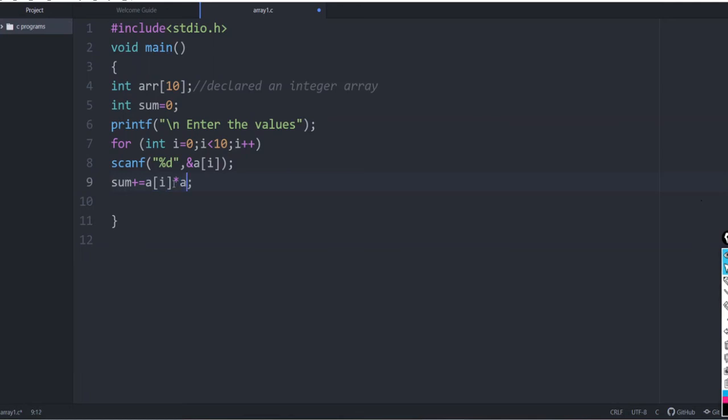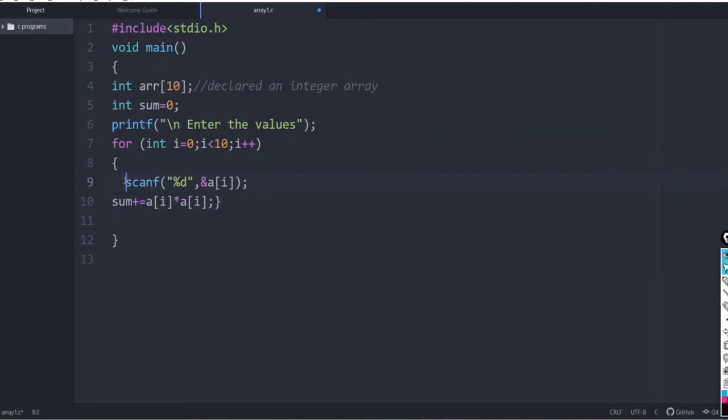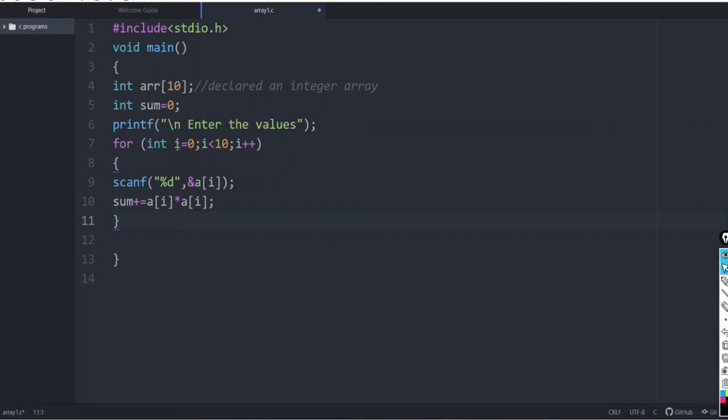So here we are writing the program to calculate the sum of squares. So it should be like a of i times a of i. Okay, so you can give like this. If we have more than one value, this should be enclosed in a bracket. So you can check the code again. When the user enters the value, the first step is that it is saved in the array, and in addition to that, the variable sum is updated by adding the square of this particular value. This is continued when i is 0 till 9. When i is less than 10, this will go on executing again and again.